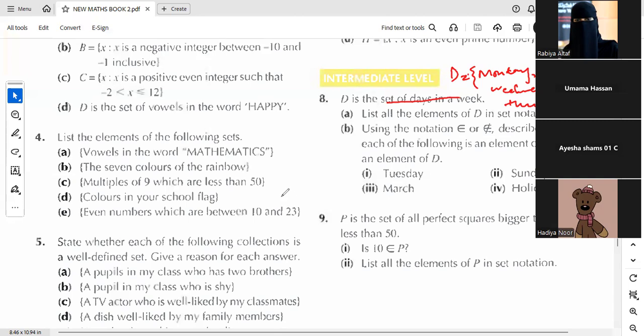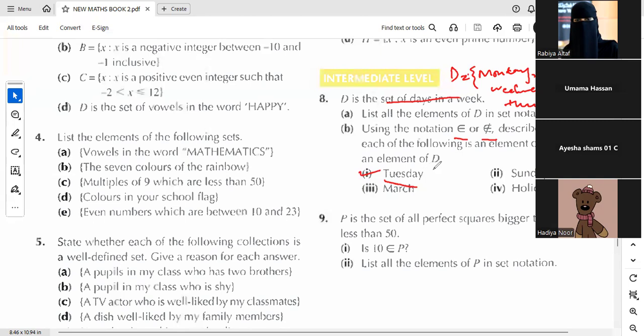For part B, we need to use the set notation to describe whether all these members are elements of set D or not. We have these two symbols. We know the meaning of these two symbols. Look at this first part and let me know whether this Tuesday is part of this set or not. Aisha, which symbol do we need to use over there? Belongs to or not belongs to? Belongs to, good.